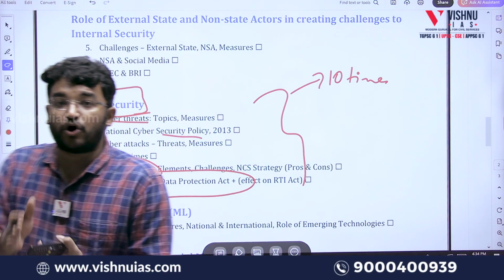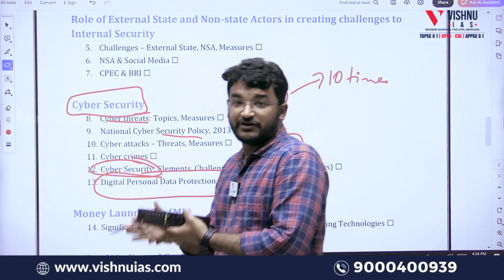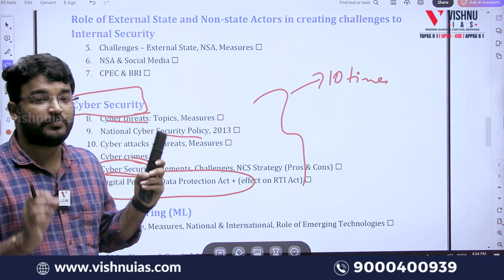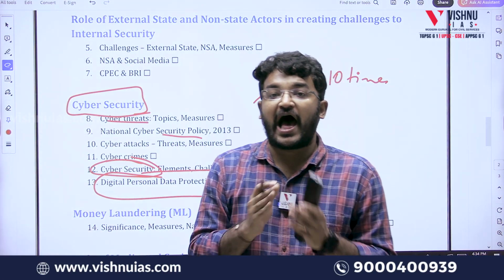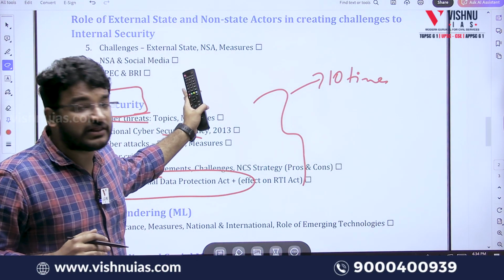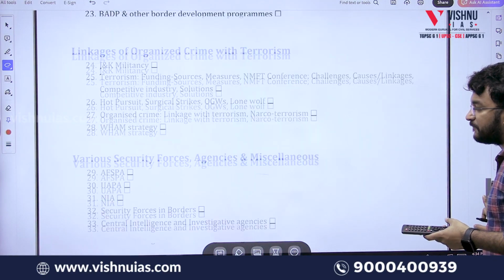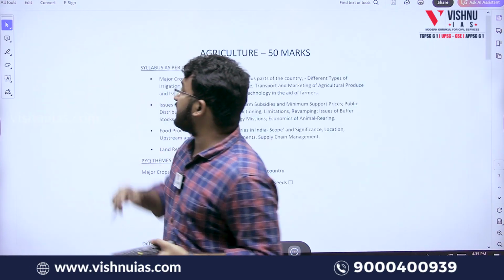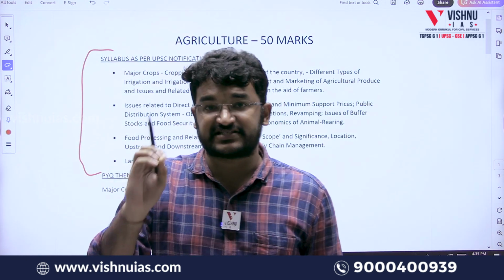So, the core point we have to understand here is that PYQ themes are everything. If we are able to make 2-pager notes for each and every PYQ theme, our work will be sorted. In this manner, for all the 5 broad topics in the internal security syllabus, I identified 40 subtopics. Similarly, if we take the case of agriculture, these are the 4 broad points mentioned in our syllabus.